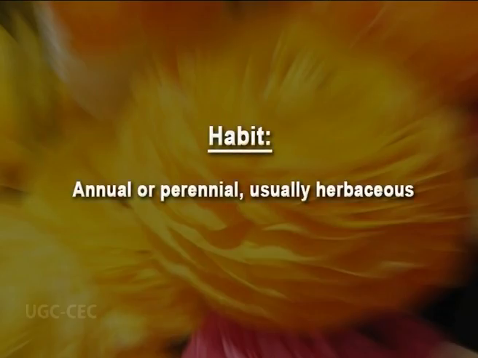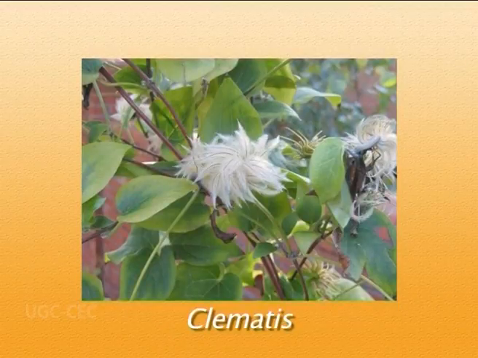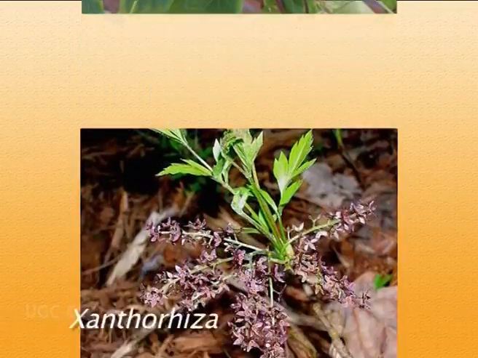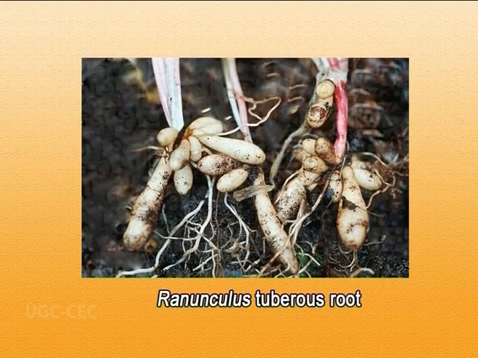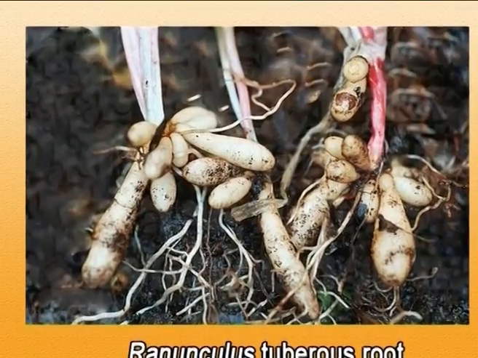So we are going to start the description of this family Ranunculaceae, starting from its habit. It is mostly annual or perennial in its life cycle, and usually these are herbaceous. But some of the members in Ranunculaceae are woody climbers, as is true for a genus called Clematis, or sometimes it can be a shrub, as is the Xanthorrhiza. Coming to the second part, that is root. It's a taproot system which is always branched, or sometimes it can be tuberous as well.